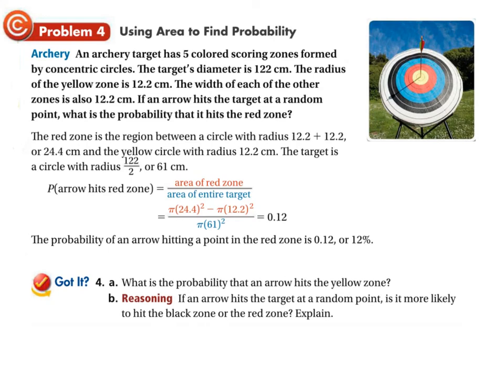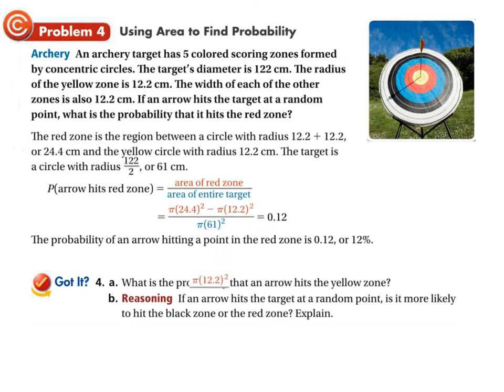Okay, so what is the probability that an arrow hits the yellow zone? So I'm going to grab some screen capture of this. The area of the yellow zone is right here, pi times 12.2 squared.